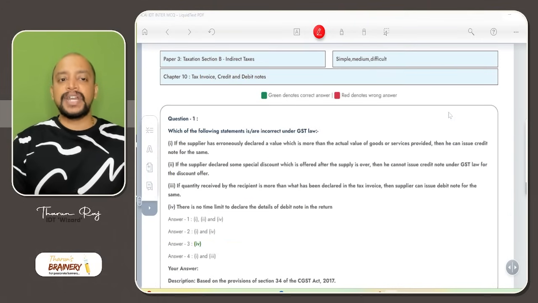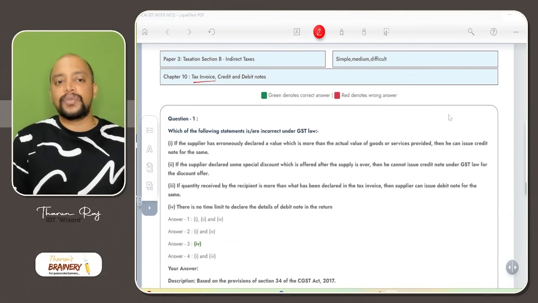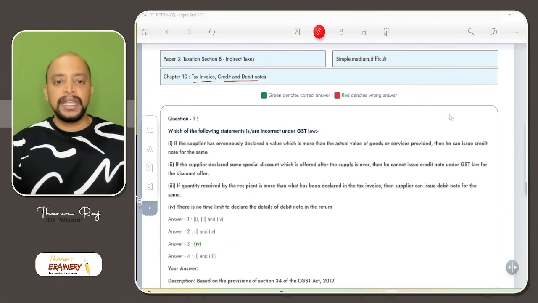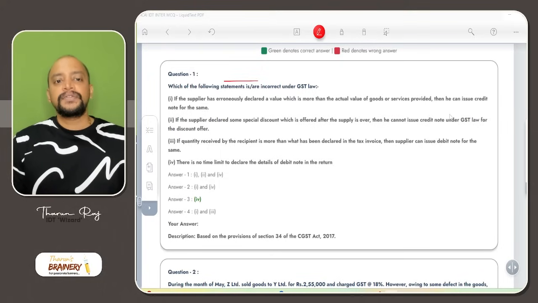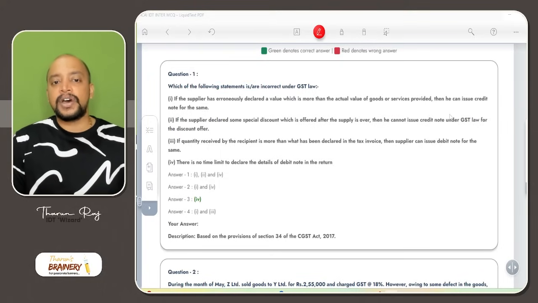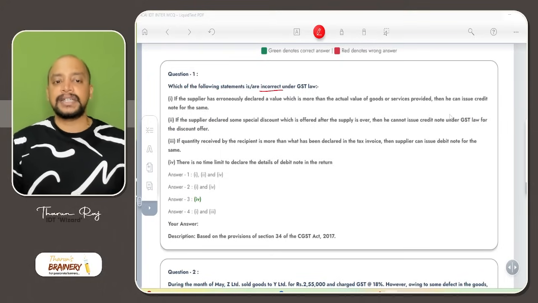Now we are moving on to the next chapter, chapter number 10, tax invoice, credit notes and debit notes. In this, the first question, which of the following statements is or are incorrect under GST law?